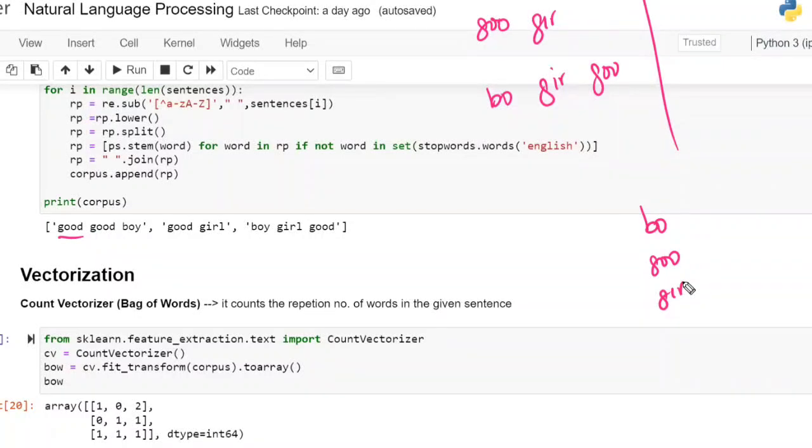It will only count the words. It will not consider whether that word has meaning or not, or what is meant by B-O, or whether it is very stupid. What is B-O? It will not think like that. Simple, because here we require the count.